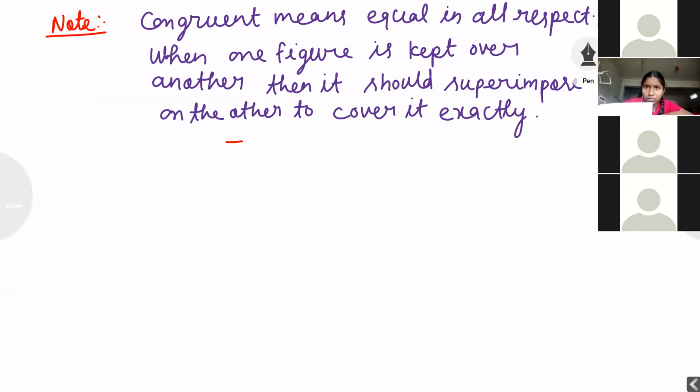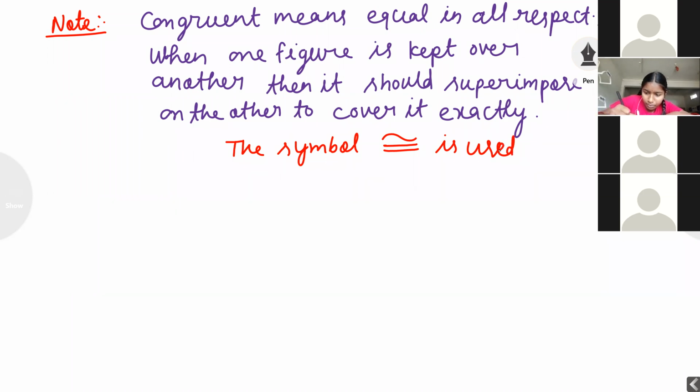The symbol, this symbol, students, two parallel lines with one tilde, is used for congruence. The symbol is used for congruence.